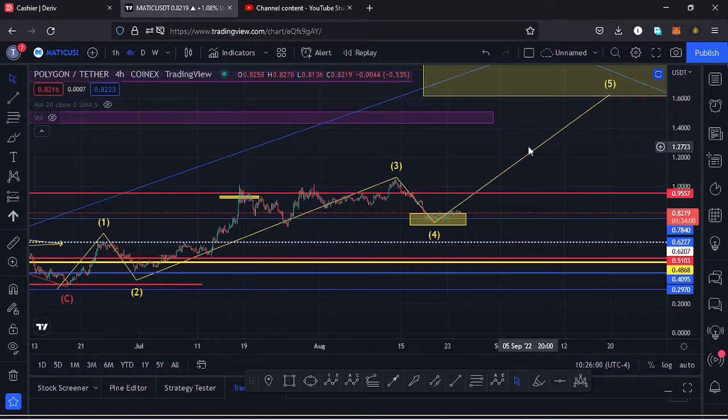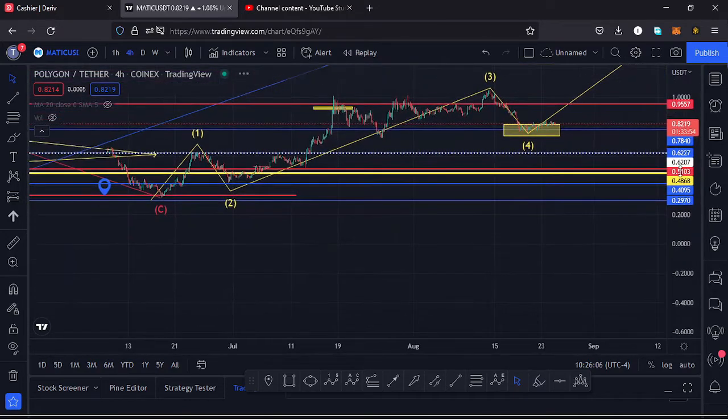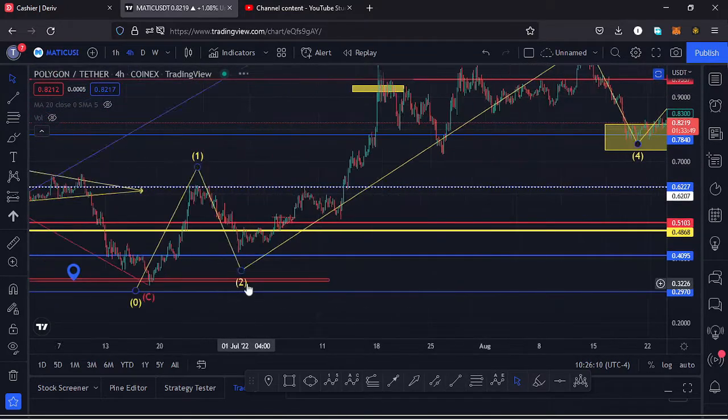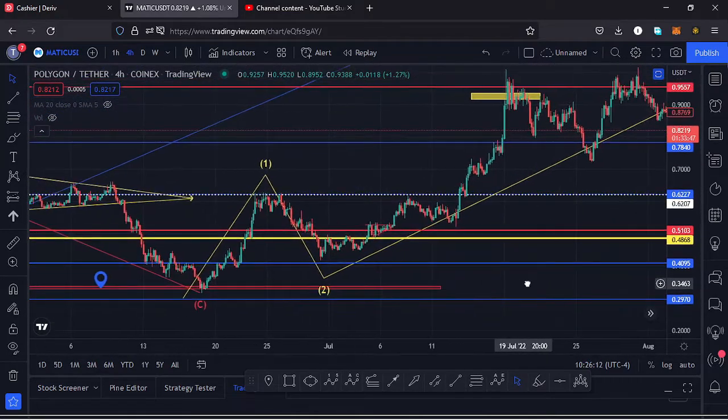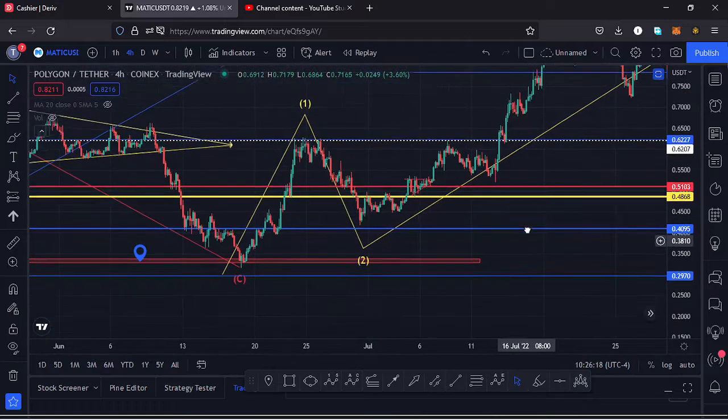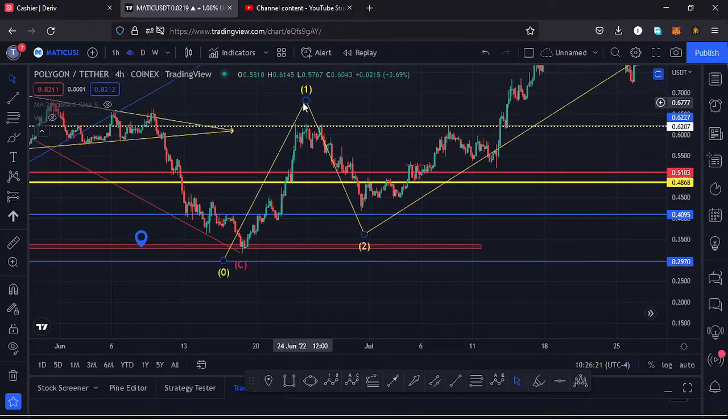Once we see the formation of a wave 5 to the upside, that will be completing a higher Elliott wave count 1. If I get a little bit into the details of this fractal wave so that it can give me the key scenarios that I expect to play out, after making our low at around the $0.32 mark, we saw a very nice bounce to the upside and formed a high for that first wave to the upside. Then we saw a very nice retracement to the lower side in the formation of a wave 2.